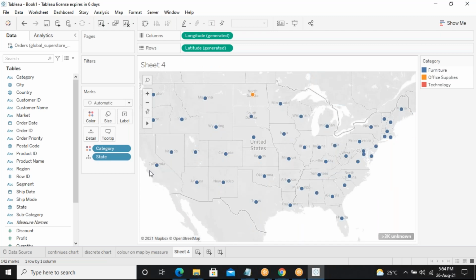Yes, sir. So this is nothing but the dots here. These are all called a symbol graph. These are the symbols. So dark blue, office supplies, technologies, are based on this. This symbol dot is what is called a symbol graph. Is that clear?